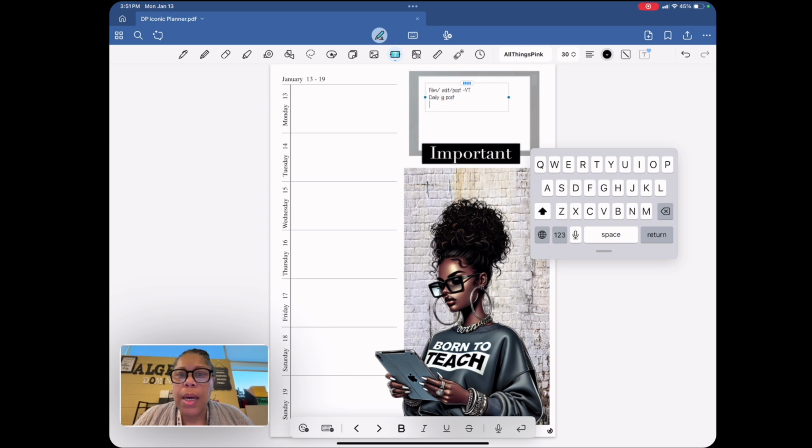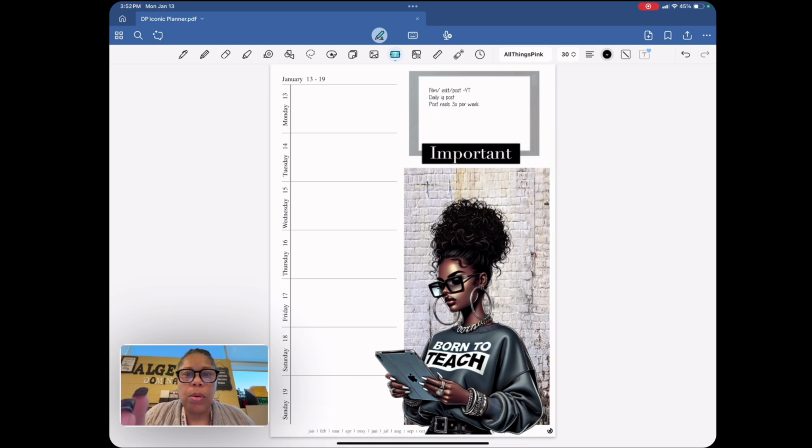And then I need to post reels 3 times per week. Okay? So anything else that I want to remember, I know we should be posting reels every day, but I can't do it. All right, so I got all of that set up.